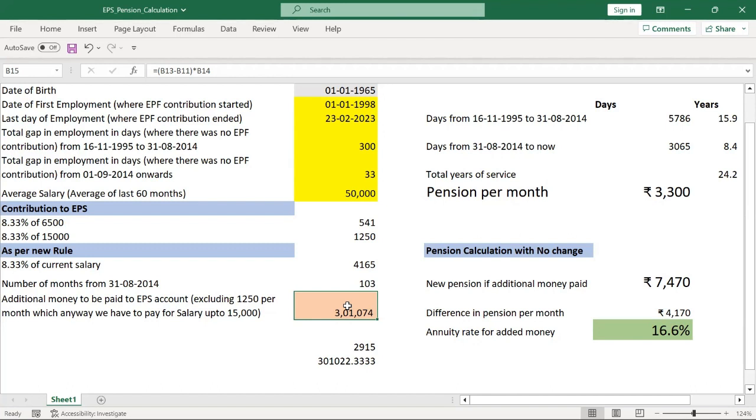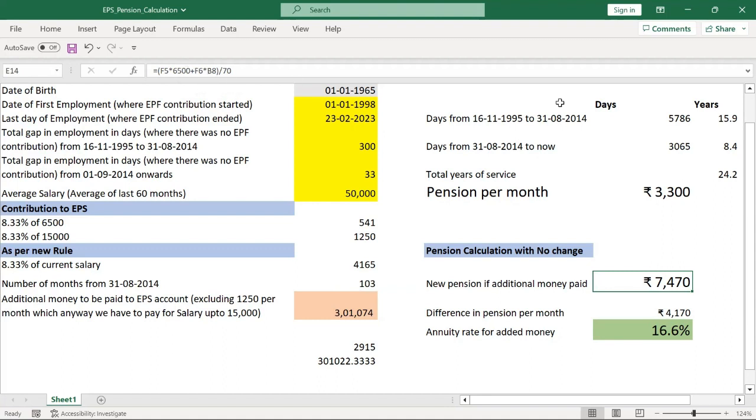But yes, this money should go from our money, whether it goes from the PF account or we are contributing from our own. This will go to the account of EPS so that my total corpus will be more. So what is the result out of it, right? Now, how much will be my new pension? How is this new pension calculated? There's no change here because I'm not making any changes before 2014, correct? That 6,500 is going to remain the same.